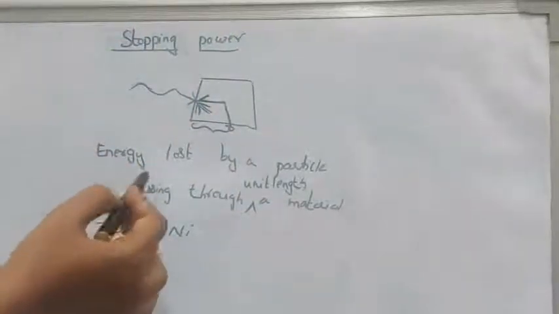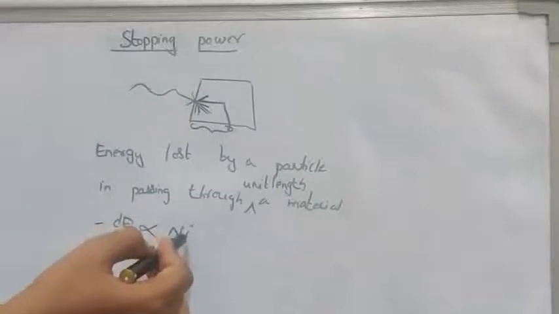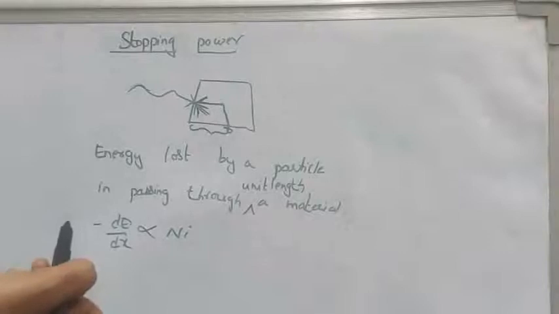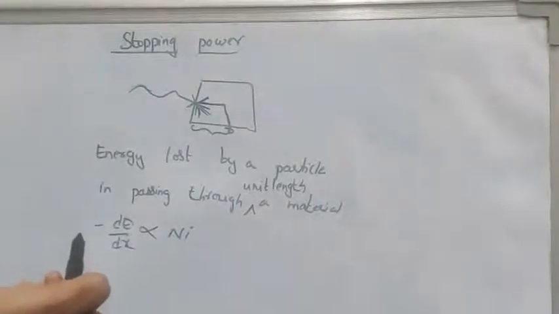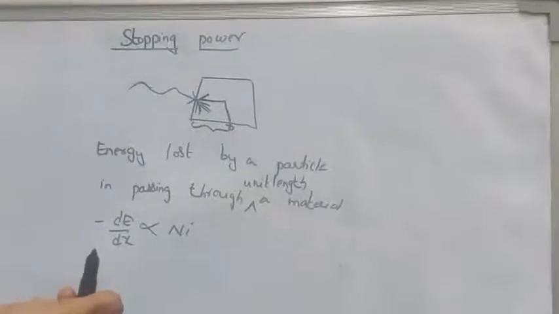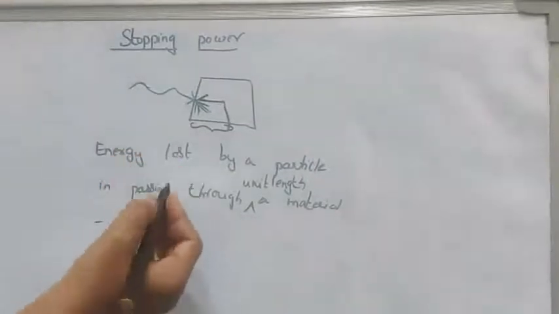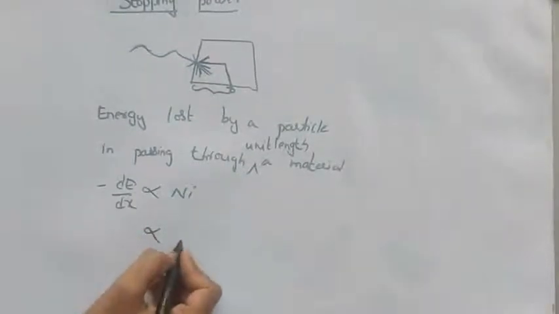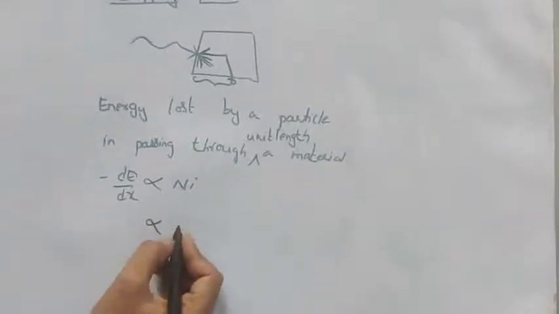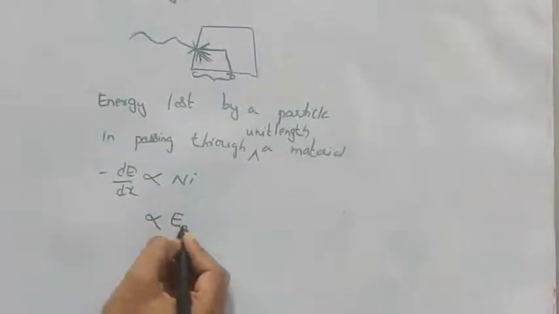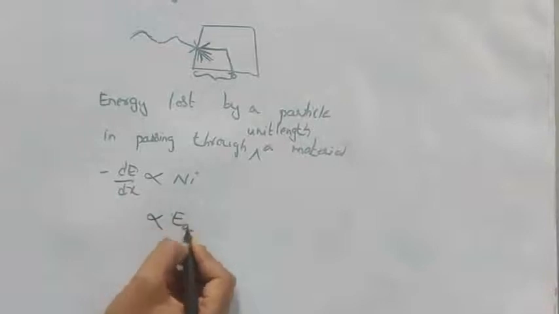Stopping power is also proportional to the average energy spent in each ionization event. Average energy is represented with Ea, where A represents average and E represents energy.